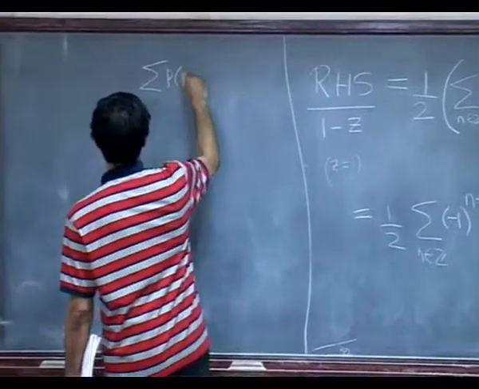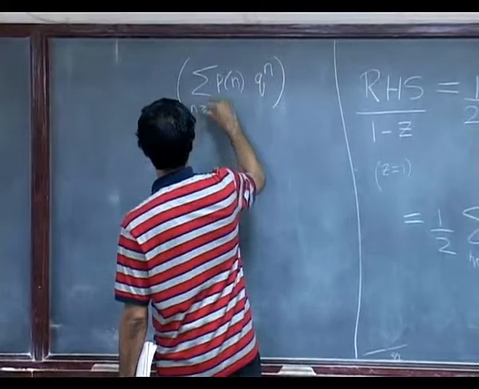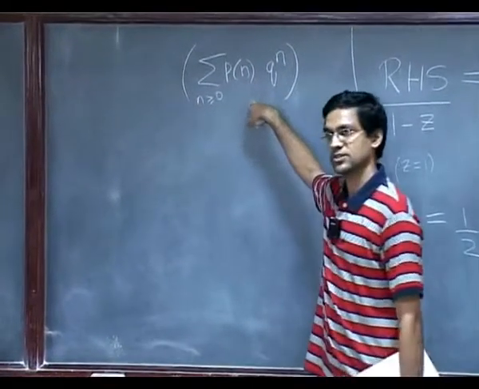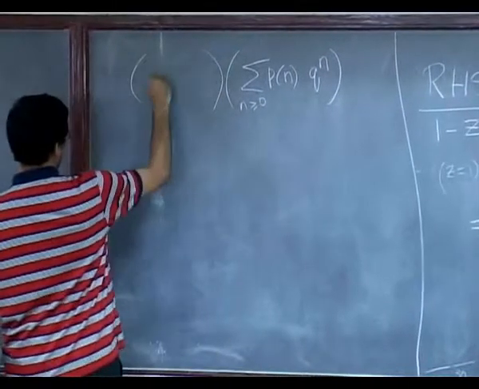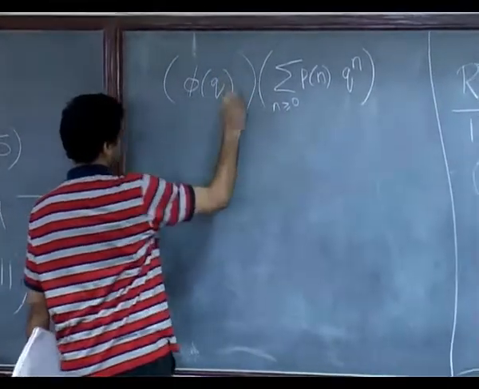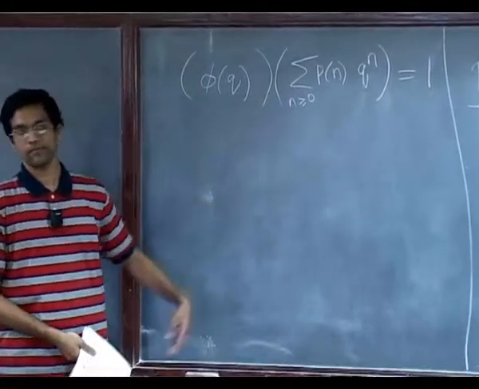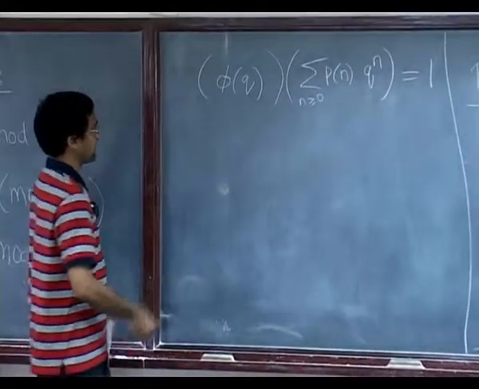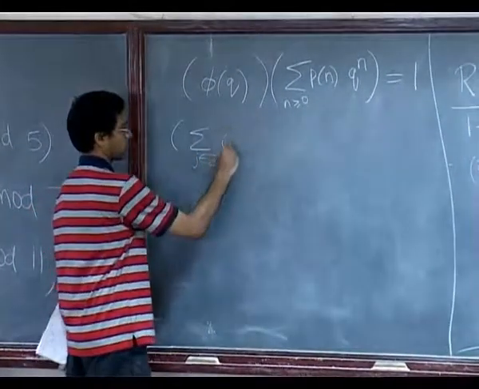Or well, I guess maybe it's a standard trick in the business. So this is the partition function, which is the reciprocal of phi. Now phi itself, we know the formula for. So here's what we know. This is 1, because this is phi, and that's 1 over phi. But phi q, we have Euler's pentagonal number theorem.